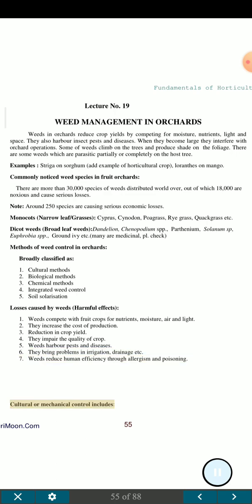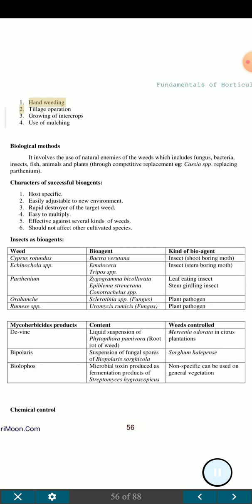Cultural or mechanical control includes: 1. Hand weeding, 2. Tillage operation, 3. Growing of intercrops, 4. Use of mulching.